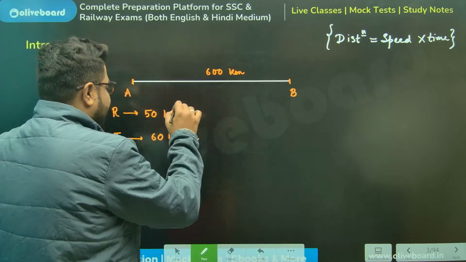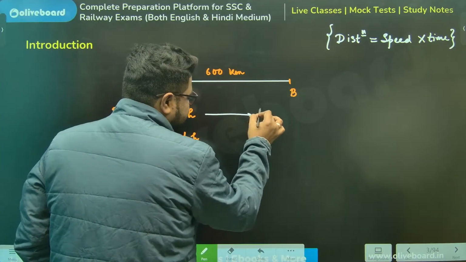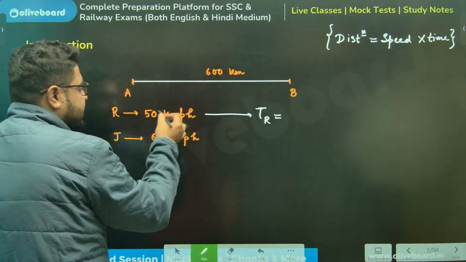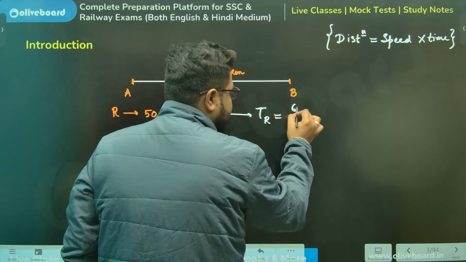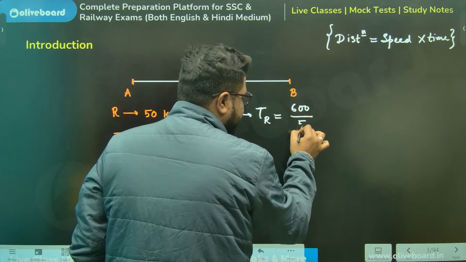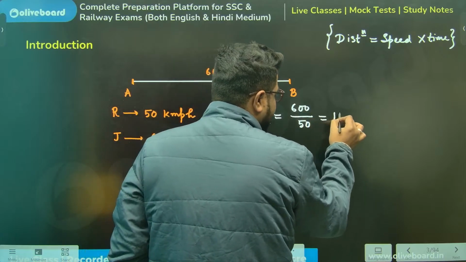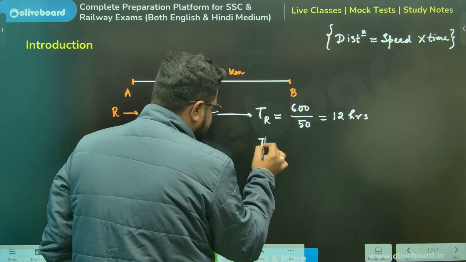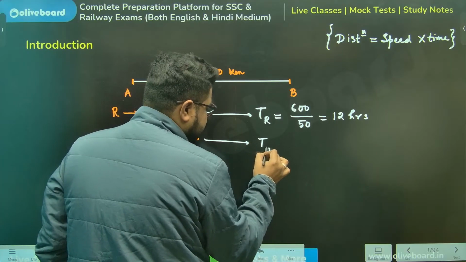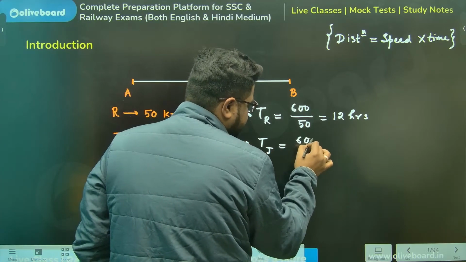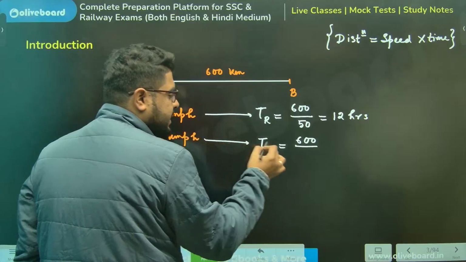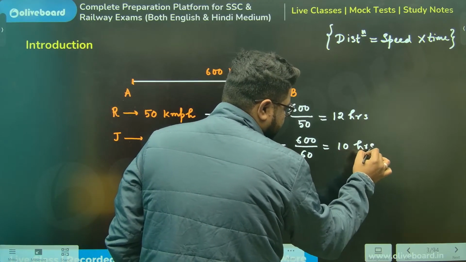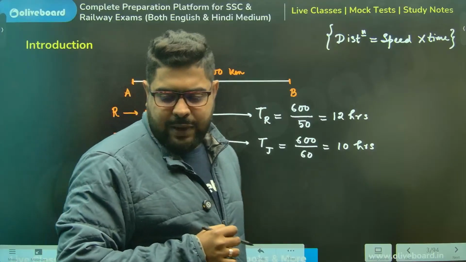So how much time will Rohit take, sir? Time for Rohit will be 600 divided by 50. So this will be 12 hours. Right? Achha, how much time will be taken by Jagdish? Again 600 by Jagdish's speed of 60, so it will come out to be 10 hours.